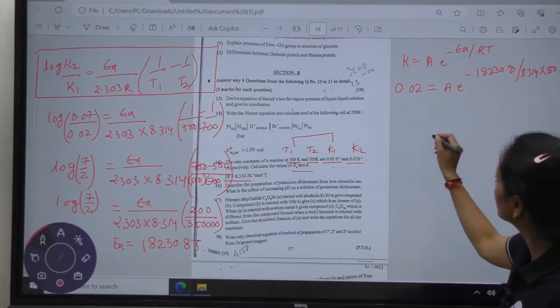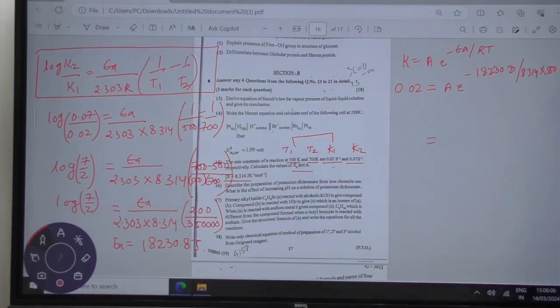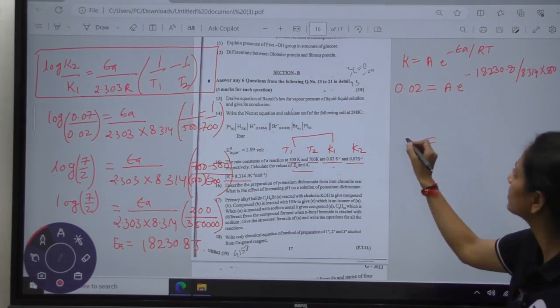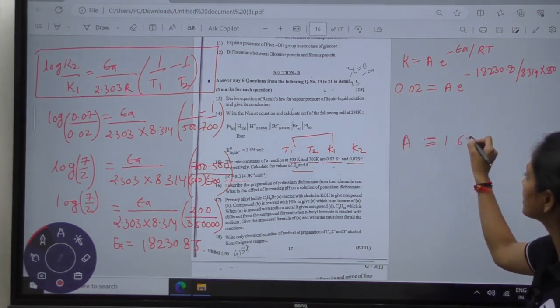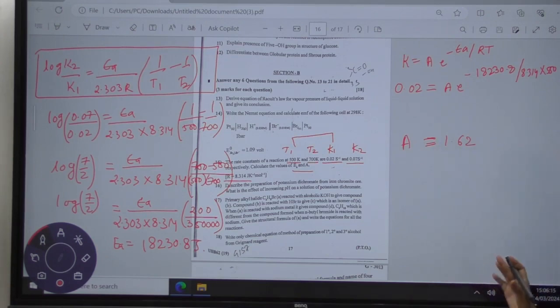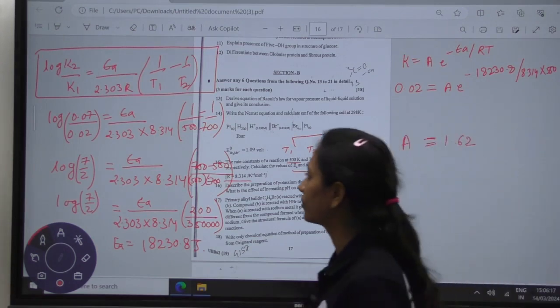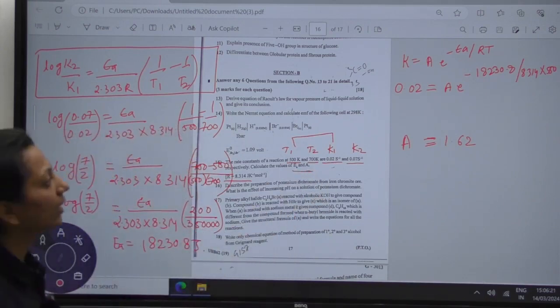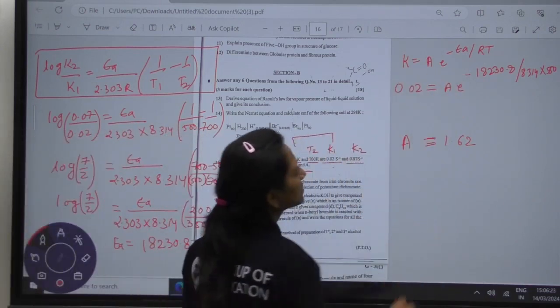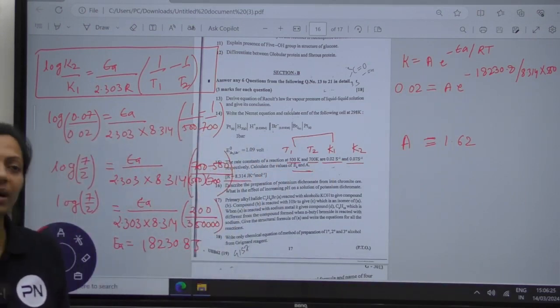So on solving the equation, completely multiplying and dividing, the value which I will get for A will be approximately 1.62. This is the answer for my A, the Arrhenius constant. For that also you have to use this equation: K is equal to A e raised to minus EA upon RT.